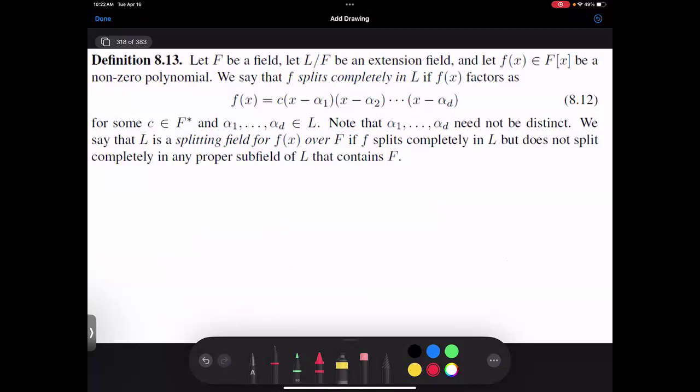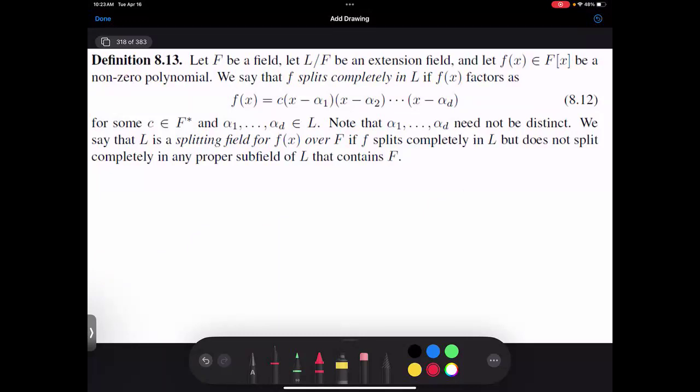So we're going to let F be a field. L over F is going to be an extension field. And then we will say f splits completely if we can factor it as some constant c times (x minus alpha 1)(x minus alpha 2), all the way up to (x minus alpha d). And so the alphas are in L, and the c is some invertible element. The alphas do not have to be distinct. And we'll say that L is the splitting field for little f over F if it splits completely in L, but there's nothing smaller that works.